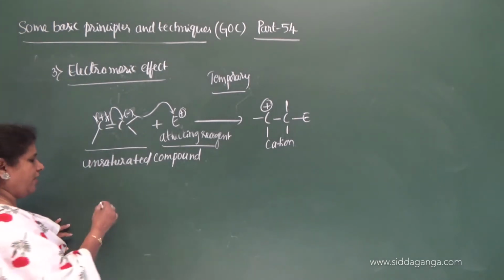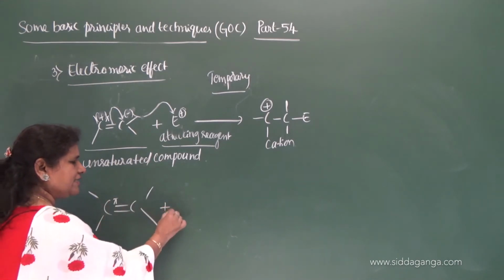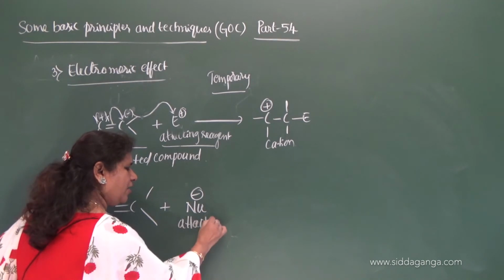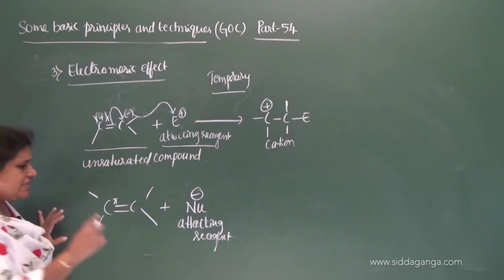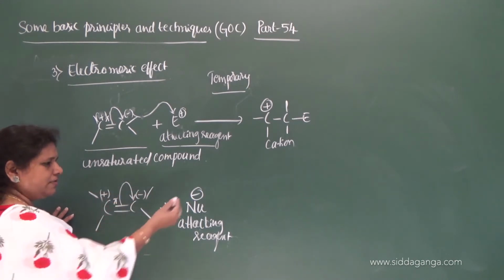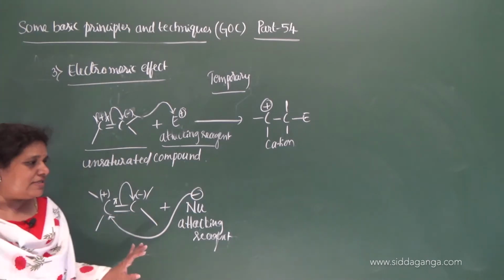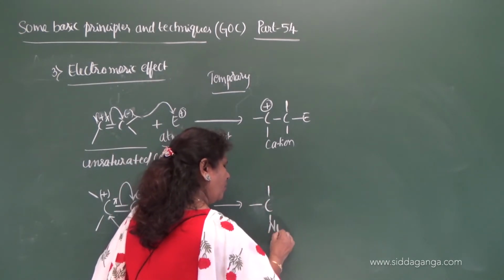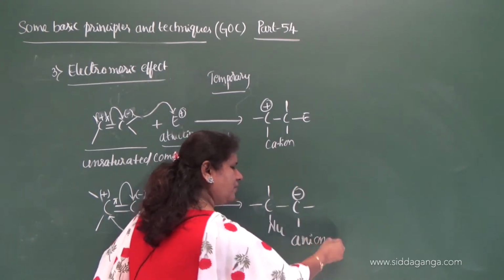I will give one more example here. Let me take the same example. Here is a pi bond. If it is attacked by a nucleophile, the nucleophile is now the attacking reagent. Here also the displacement takes place onto one of the bonded atoms, but this nucleophile attacks the positive, electron-deficient center, and thereby you will get the nucleophile attached here, and here is a negative charge, an anion.